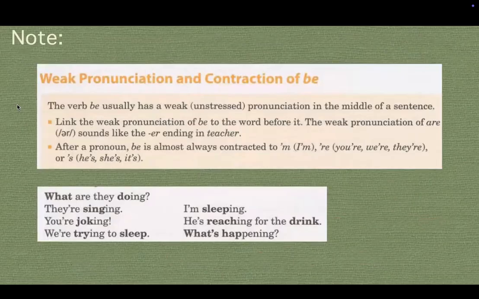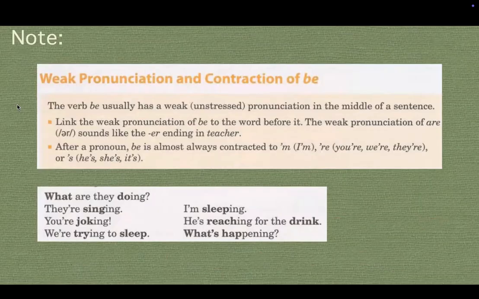We have some notes on weak pronunciation and contraction of be. The verb be usually has a weak, unstressed pronunciation in the middle of a sentence. Link the weak pronunciation of be to the word before it. The weak pronunciation of are sounds like the ending in teacher.